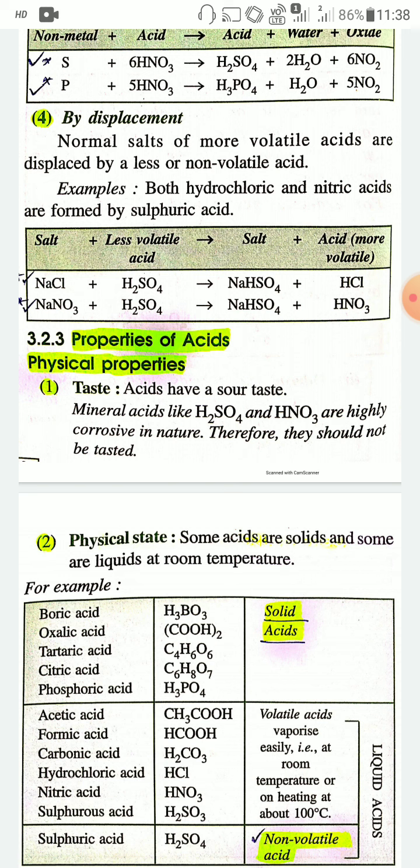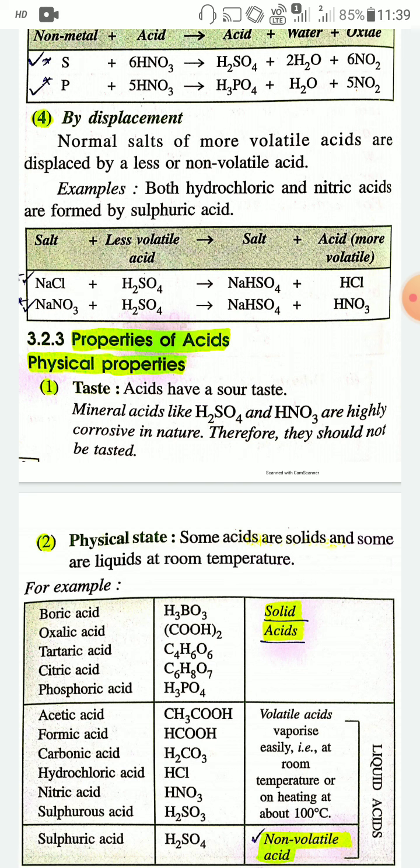Now, properties of acids. First, physical properties of acids. The first physical property of acid is its taste. You know that acids have a sour taste. Mineral acids like sulfuric acid and nitric acid are highly corrosive in nature. Therefore, they should not be tasted.